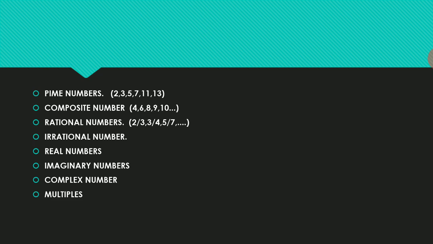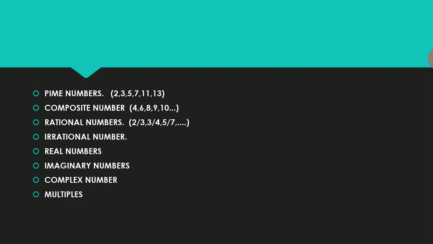Check it out. These are the composite numbers: 4, 6, 8, 9, 10. These are the numbers we can divide by more than 2 factors. Best example I'll tell you. 4: we can divide with the 1, we can divide with the 2, and with 4. Okay, now 6 is there.